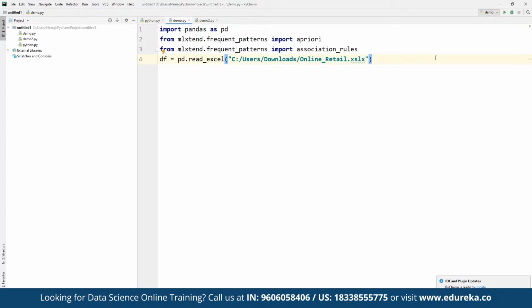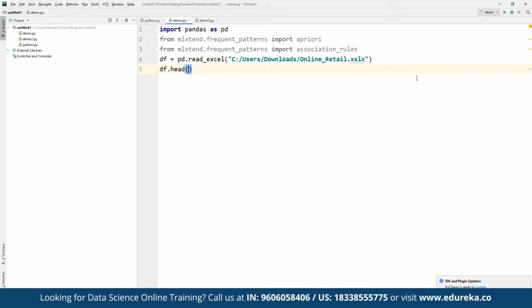Once we have specified the file here, we are going to simply use dataframe.head. In case we want to see the first few entries of the current data set that we have imported, we can simply define df.head, and then from the given path, the first few rows are going to be returned as a response. Now once we are done, we can simply start applying it.